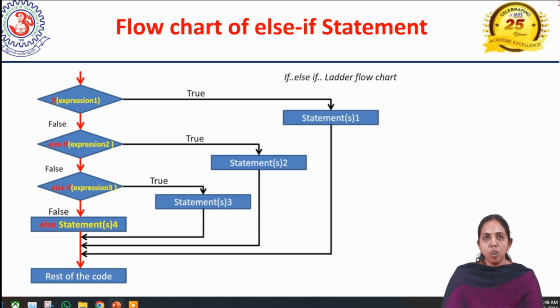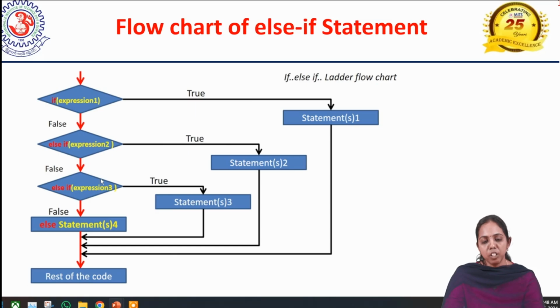This is the flow of the else if statement. First, expression 1. If you have one condition, we can check it with a single if else. If you have more than one condition, then how can we do it? With a ladder if else. Like if of expression 1, else if another condition, and here one more condition. Like this we can check n number of conditions. Everyone knows that if condition 1 is true, then these statements are going to be executed.